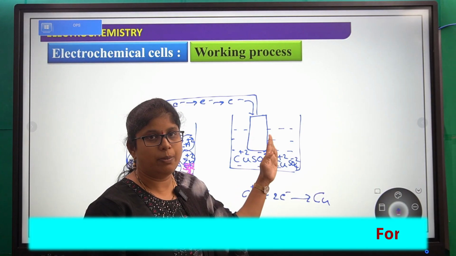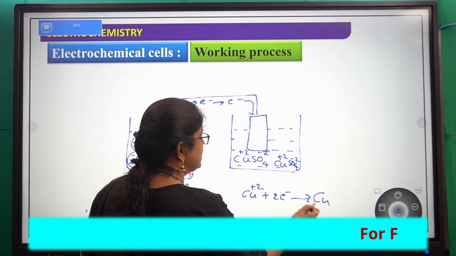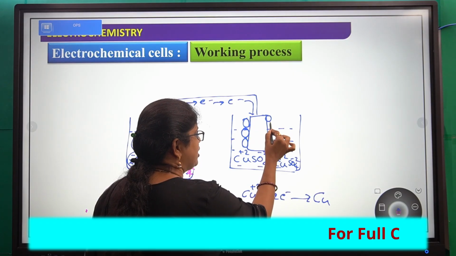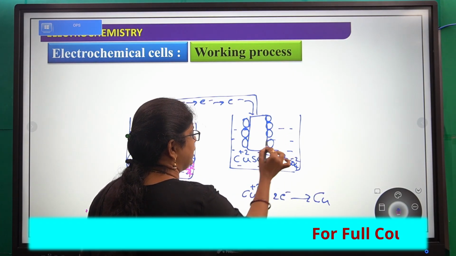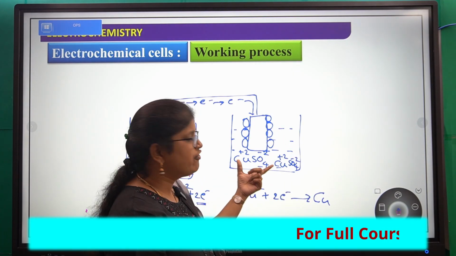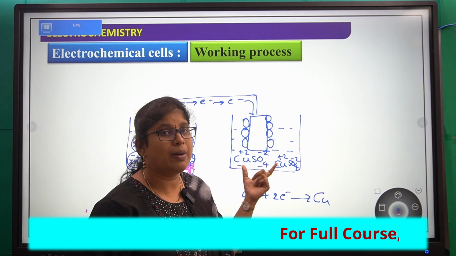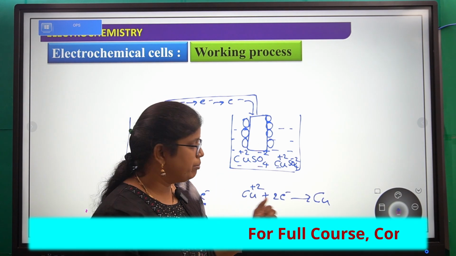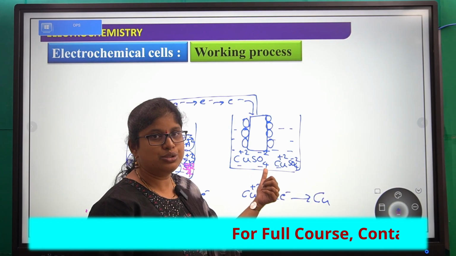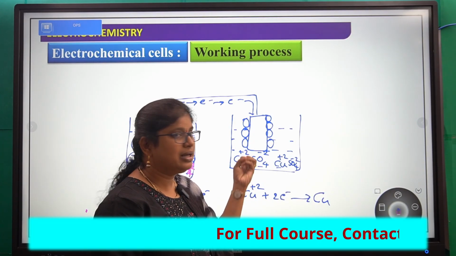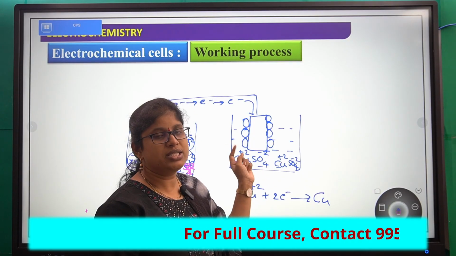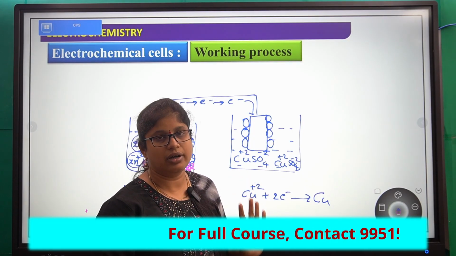So now this copper will deposit on the surface of the copper electrode. The number of copper plus 2 ions in the electrolyte will continuously decrease. Why? Because they are absorbing the electrons, converting into copper, and depositing on the surface of the copper metal.